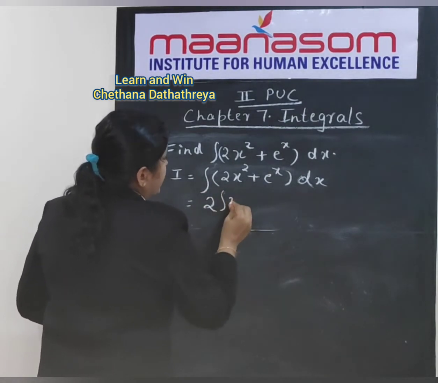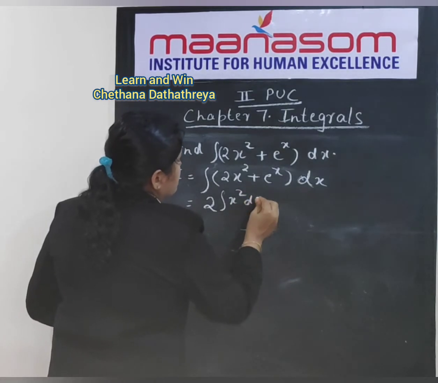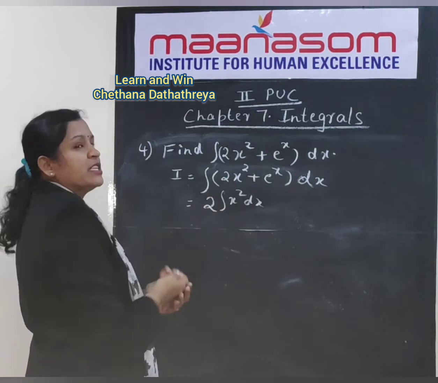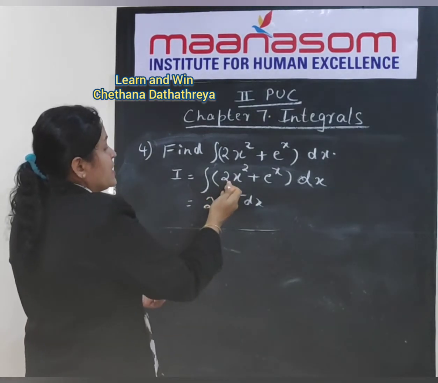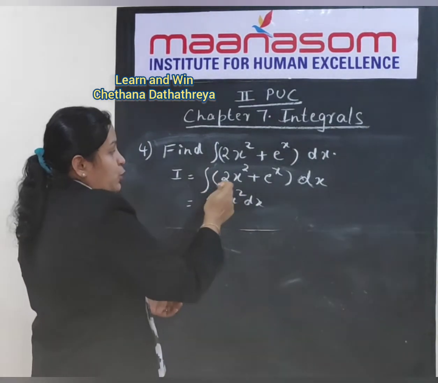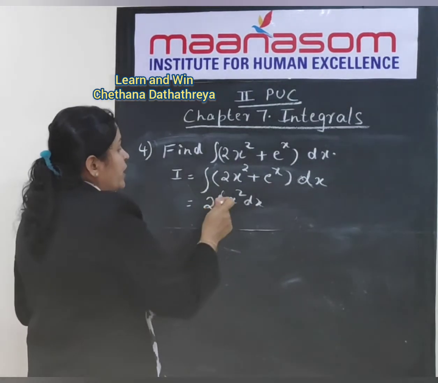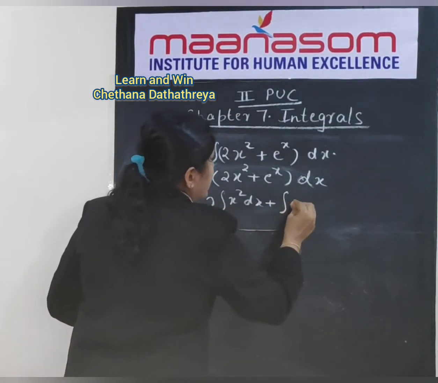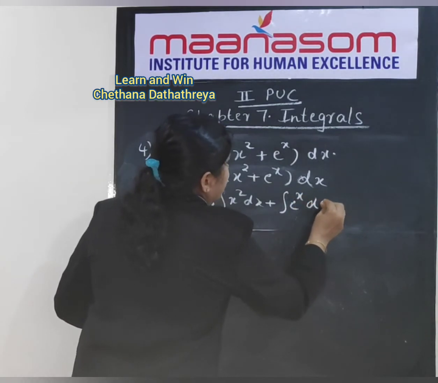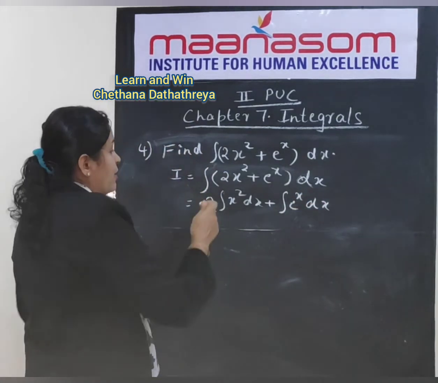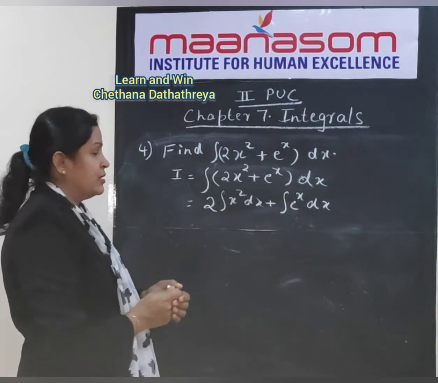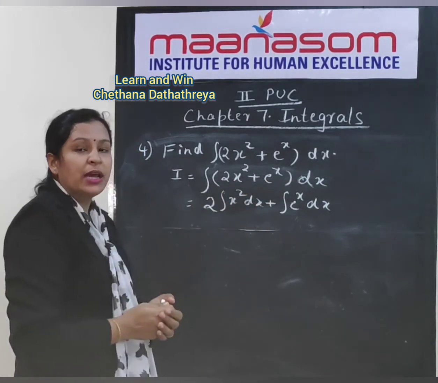We are splitting the first term and the second term. So we can write this as 2 into integral x square dx plus integral e to the power of x dx. That is, we have applied the integral sign for each of the terms and we have removed the constant out.